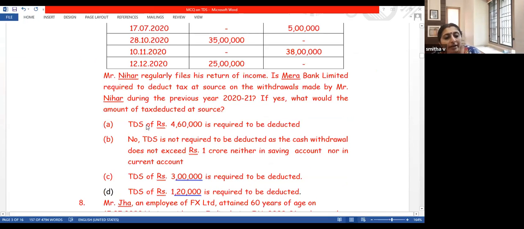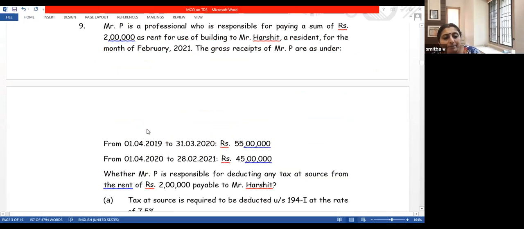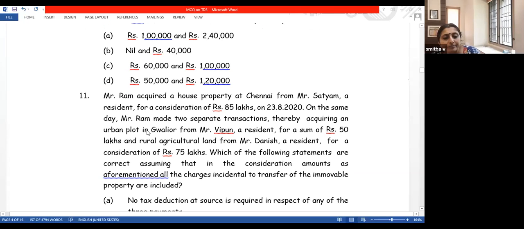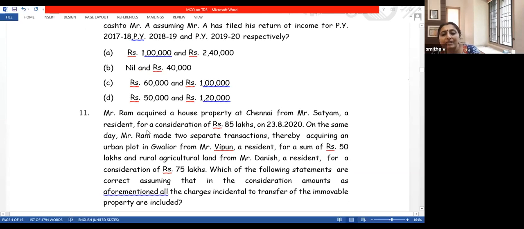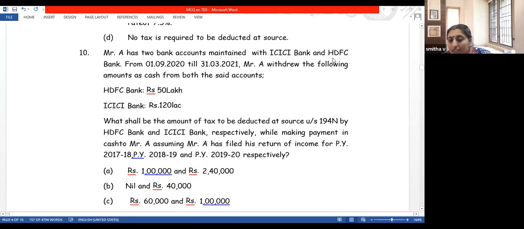Okay. Another question regarding 194N. Question number 10. Mr. A has two bank accounts maintained with ICICI and HDFC. From 2019-20, he withdrew the following amount in cash. HDFC 50 lakhs. Limit is not applicable, it is less than 1 crore.